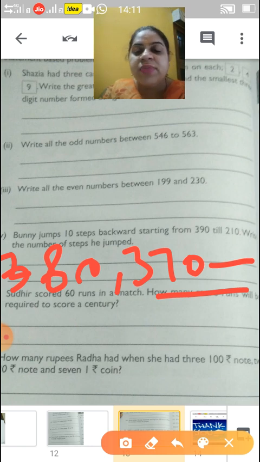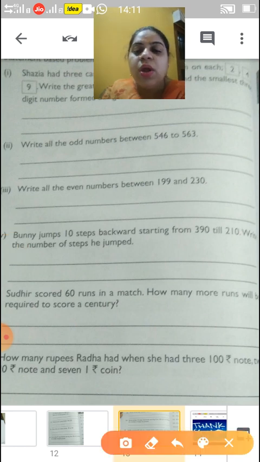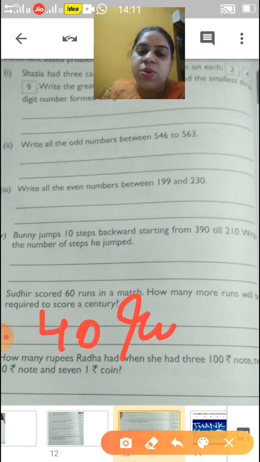Okay children. Next, Sudhir scored 60 runs in a match. How many more runs does he need to score a century? Yes, children, he needs to score 40 runs more. Okay, he needs to score 40 runs more.